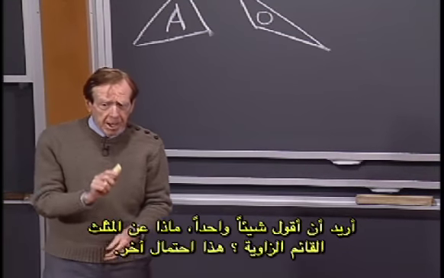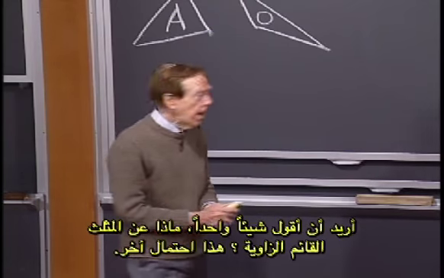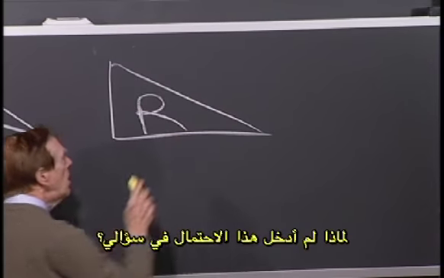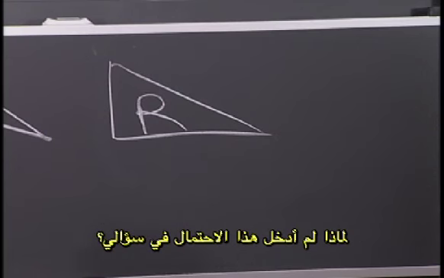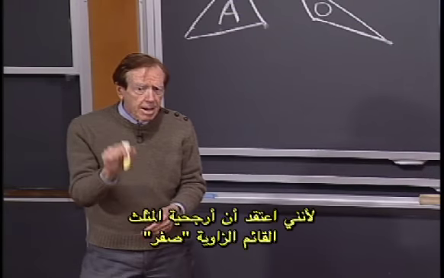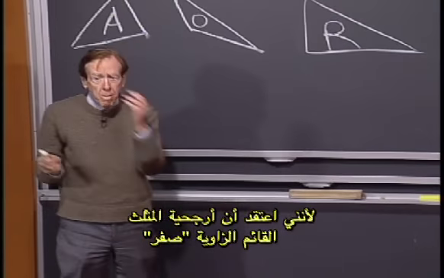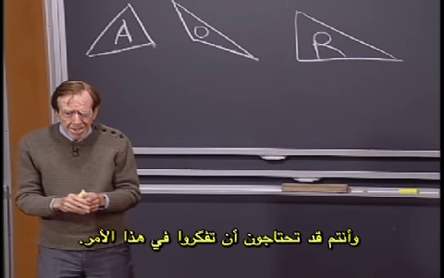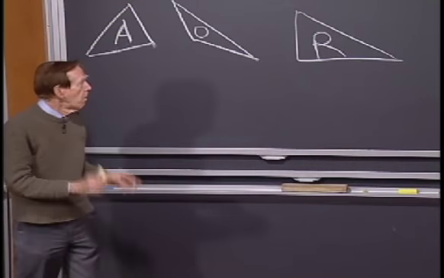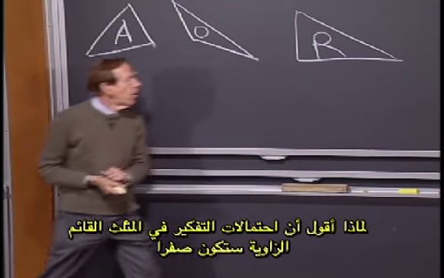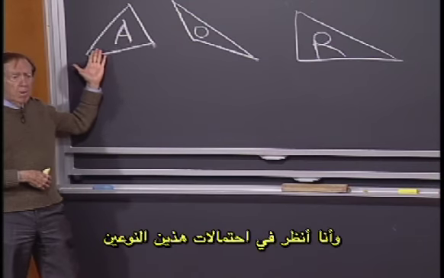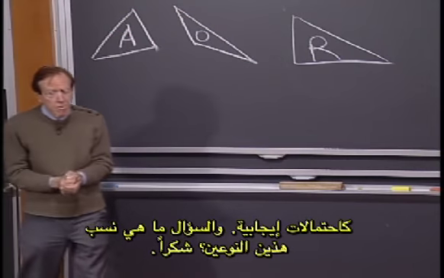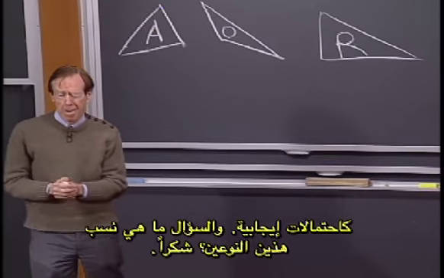I just want to say one thing. What about a right triangle? That's another possibility. Why don't I put that into the mix? I think the odds of a right triangle are 0. Maybe you need to think about this. Why do I say the probability is 0 for a right triangle, and I'm looking for the probabilities of these two that are positive probabilities, and the question is, what are they?